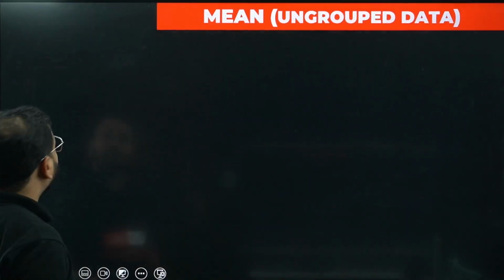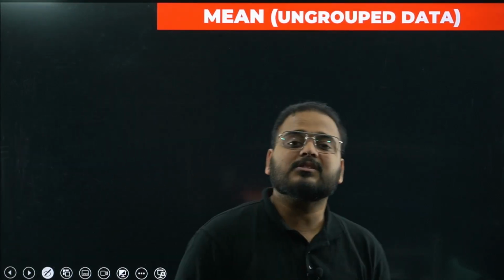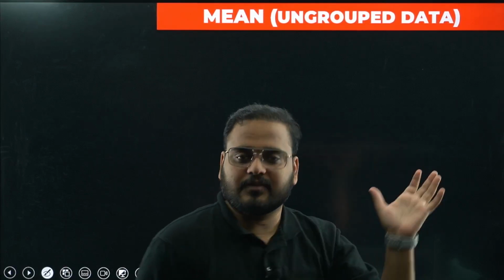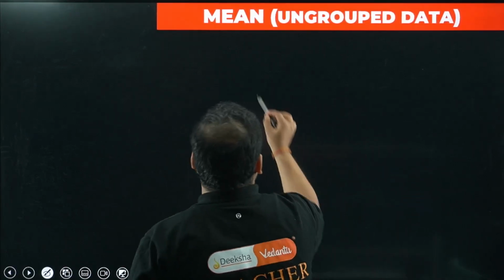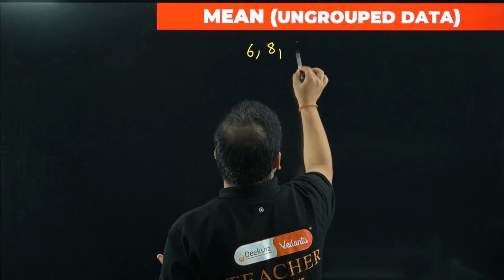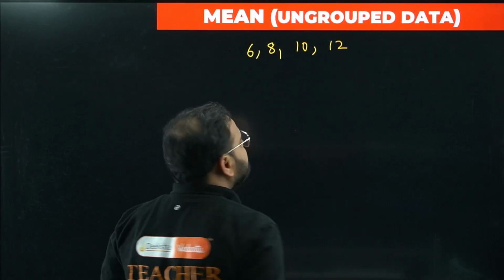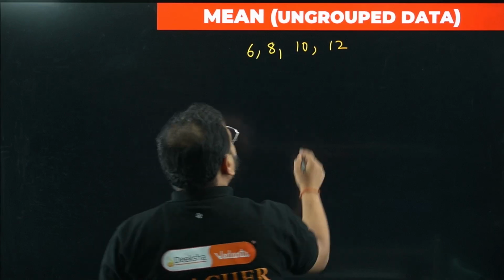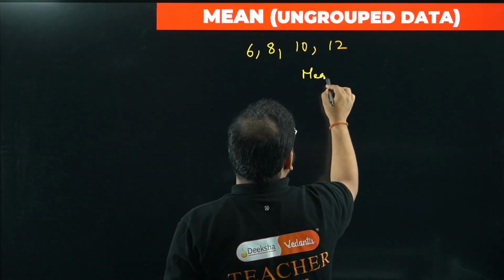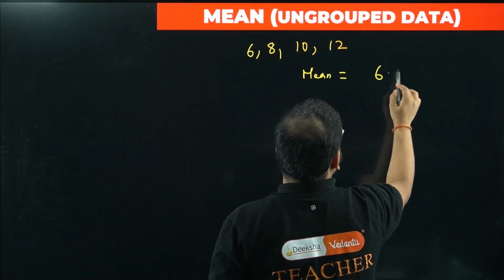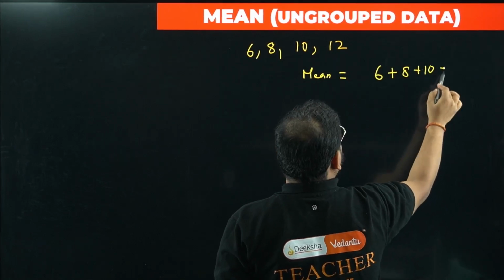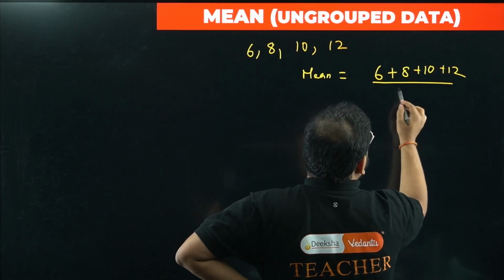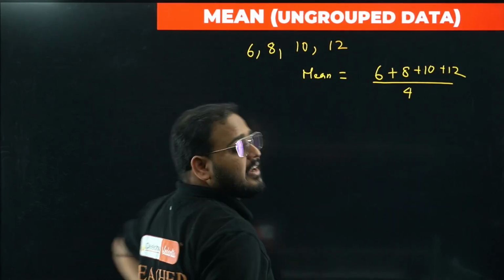The first thing that we learned this week was mean. So what is it? Arithmetic mean, when we have been given a set of numbers like this: 6, 8, 10 and 12, and we are asked to find the mean of these numbers. Mean is nothing but the average of all of these. So take 6, 8, 10 and 12 and divide by the total number of occurrences of the data or the observations.